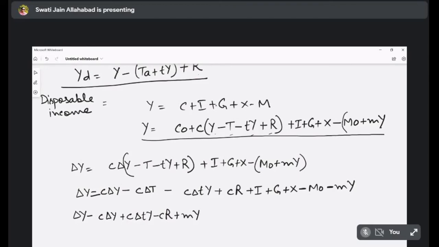Ma'am, this will not be Y here, right? No, try to understand, this was the component. See, all the Y components, CR.